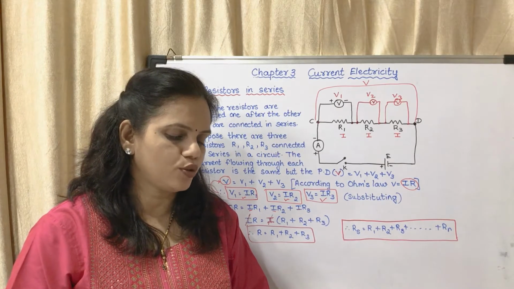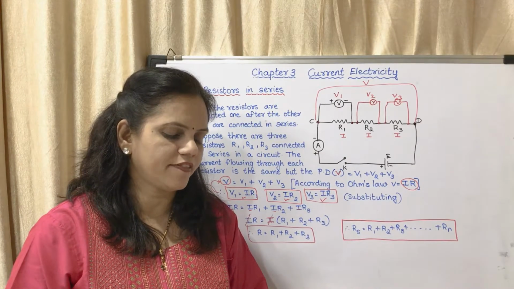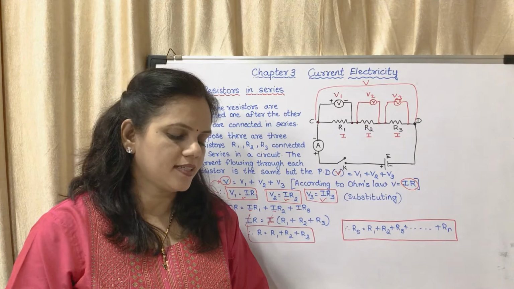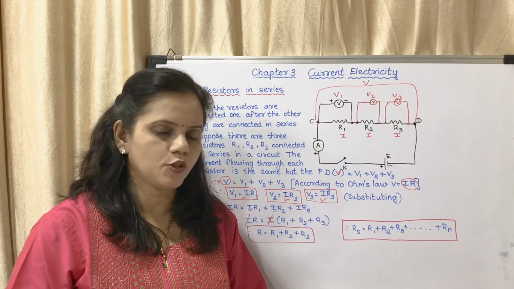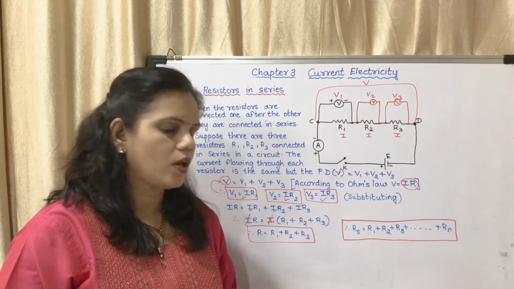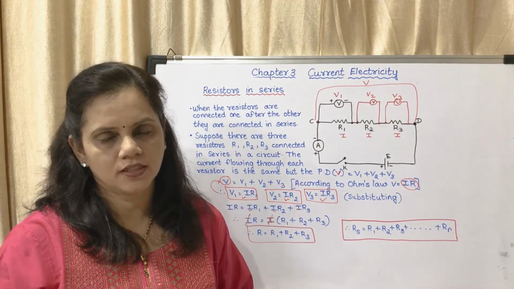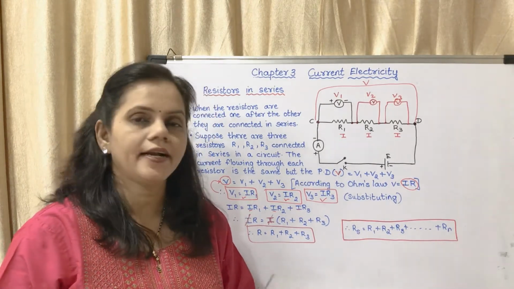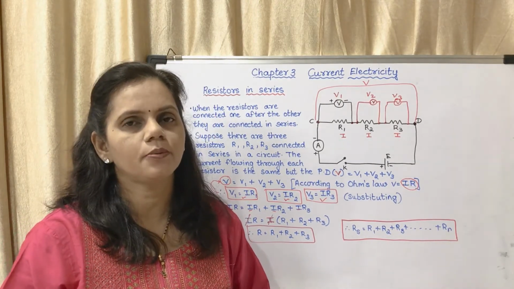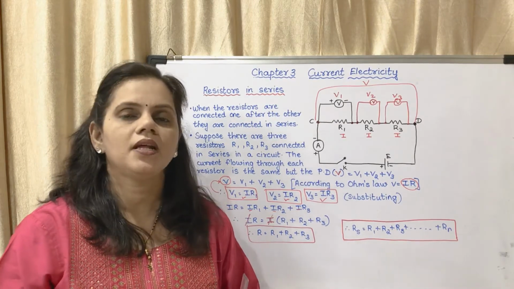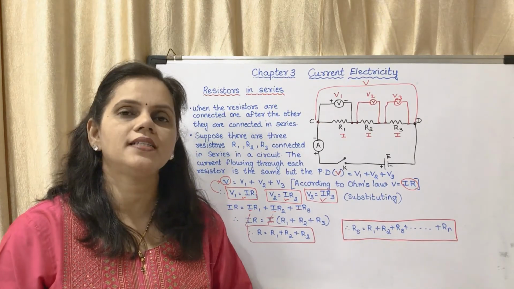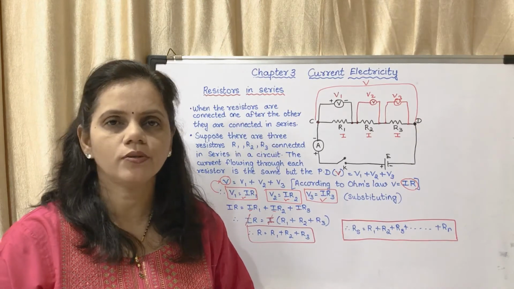If V1, V2 and V3 are the potential differences of every resistor R1, R2 and R3 respectively, then V is equal to V1 plus V2 plus V3. From there till the end, Rs is equal to R1 plus R2 plus R3 plus Rn. Till there you will have to write.